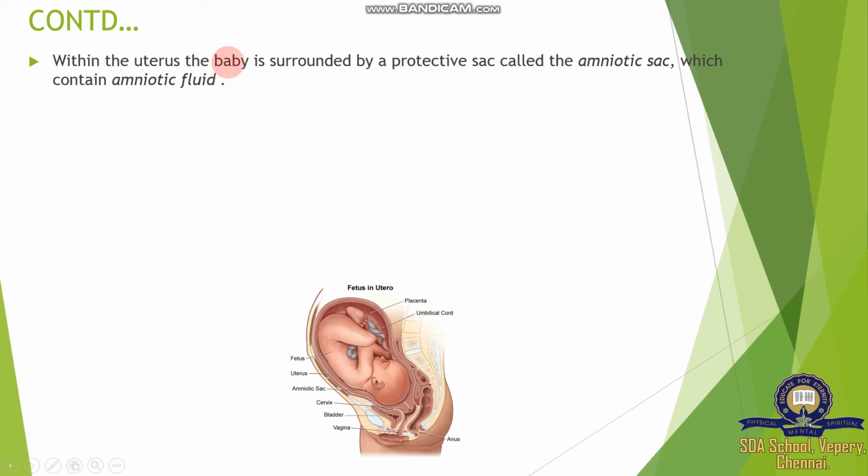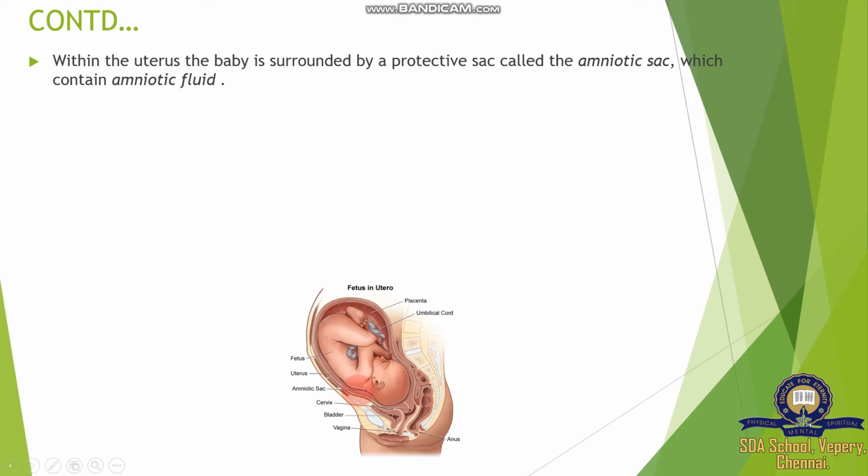Here is the amniotic sac, covered by the amnion, a kind of layer filled with amniotic fluid. A lot of fluid is present here. The sac is filled with amniotic fluid, and this fluid plays a good role in providing nourishment.